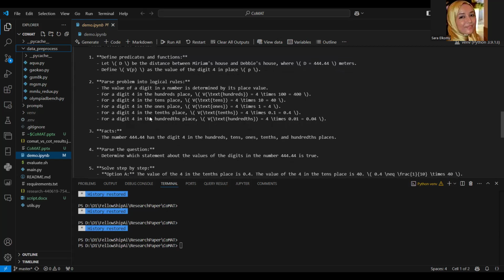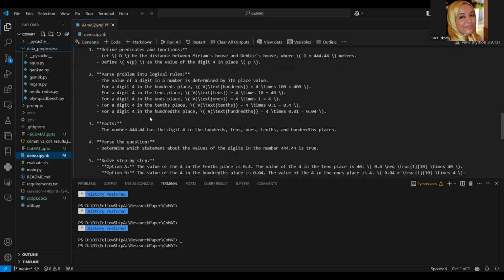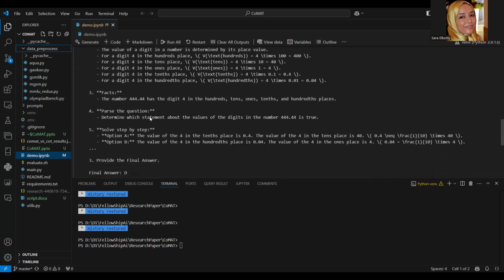So let's look at CoMAT's output. The approach defines variables, applies place value analysis by expressing each digit value in the specific place. CoMAT walks through options step by step, identifying both option B